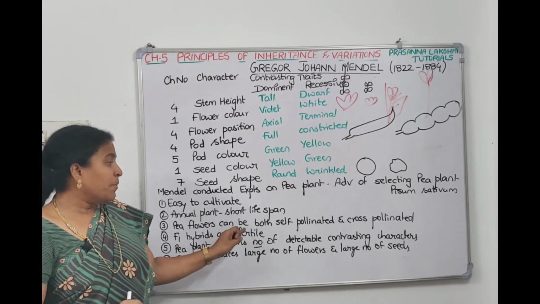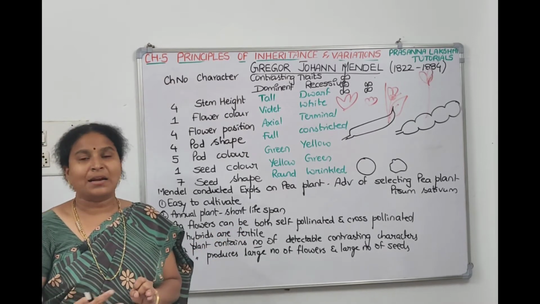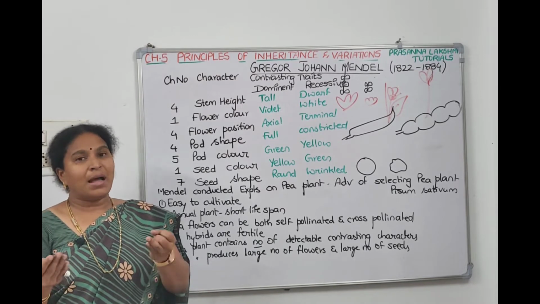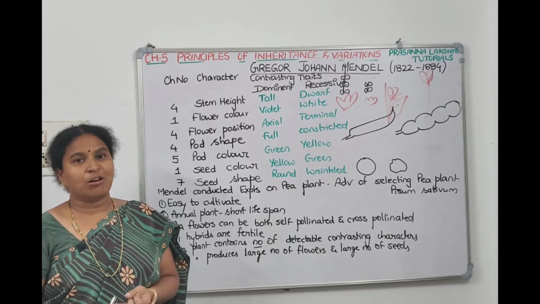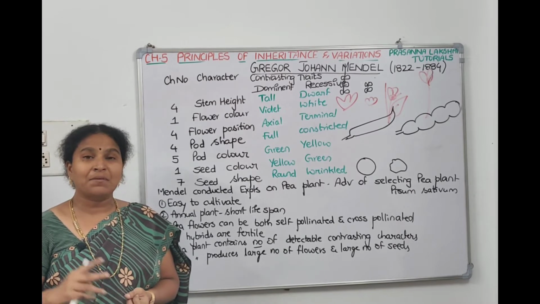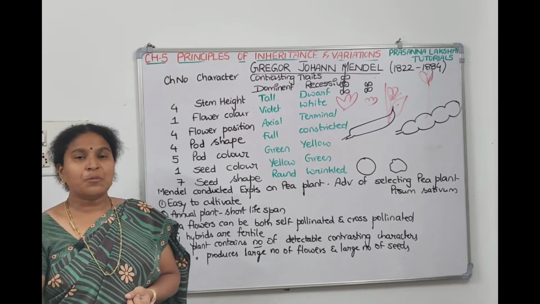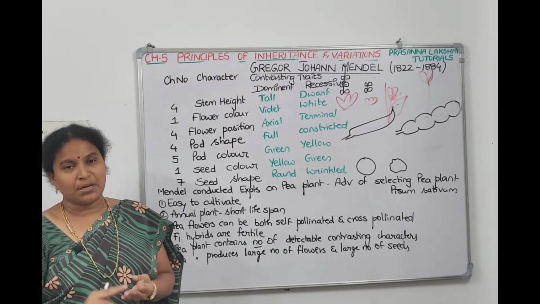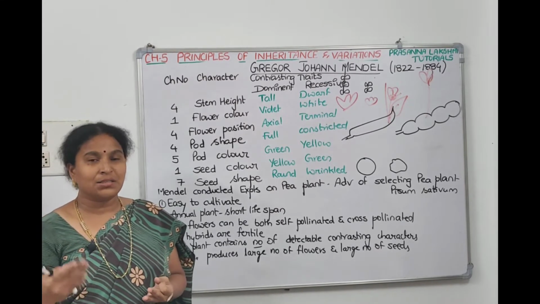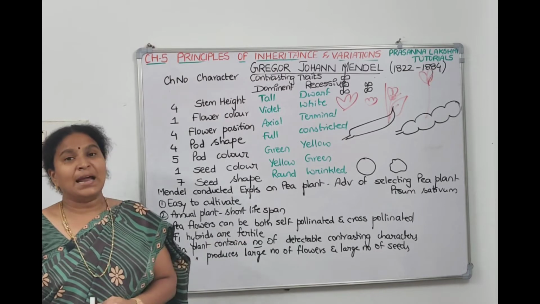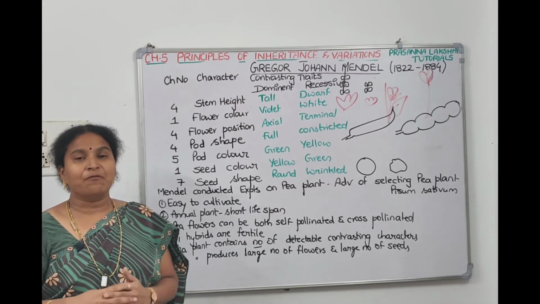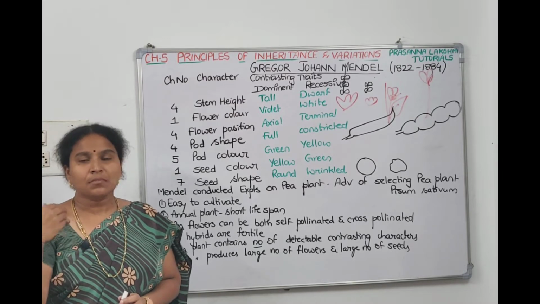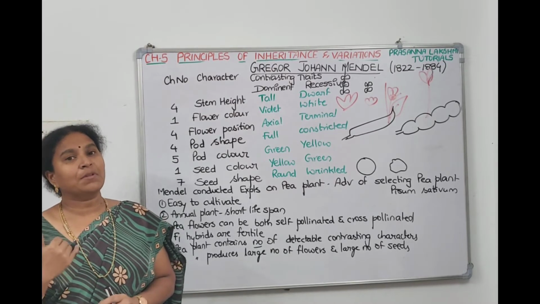And the third one: the pea plant can be both self-pollinated and cross-pollinated. It's a bisexual flower. If you want self-pollination, the androecium and gynoecium are nearby, so it can undergo self-pollination. If you want cross-pollination, we have to emasculate the anthers, bring the pollen grains and drop them on it. So it can be easily self-pollinated and cross-pollinated, so that your required varieties can come. That's the third advantage. And when you do hybridization, the F1 hybrids are fertile. That means when you sow the seeds, all the next generation plants are fertile.